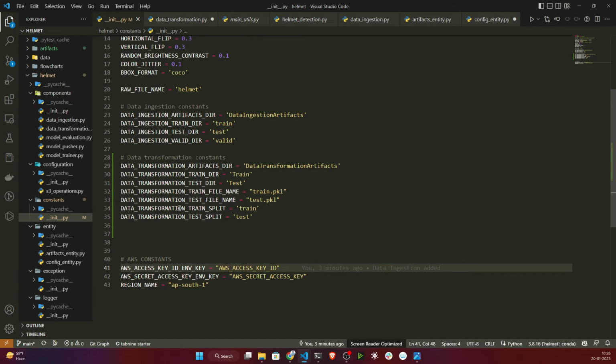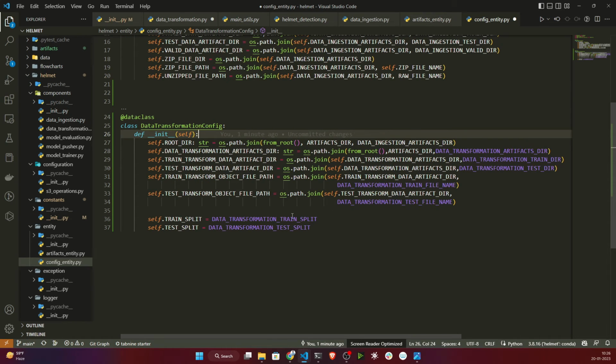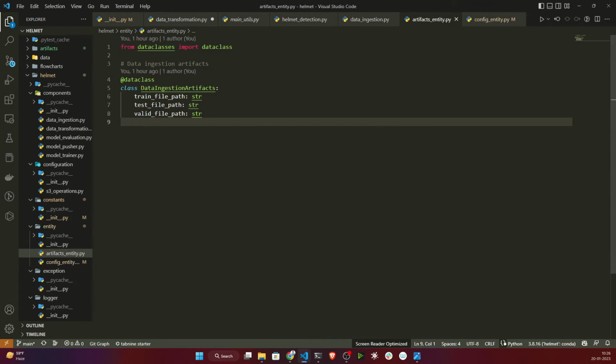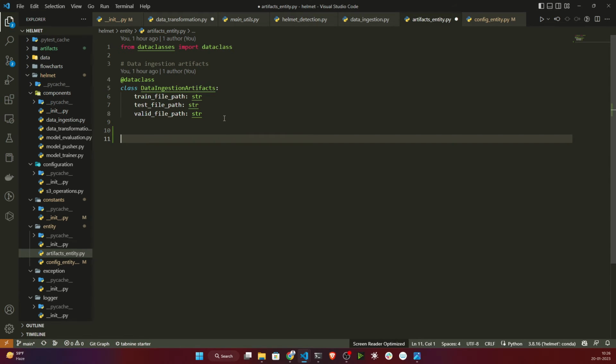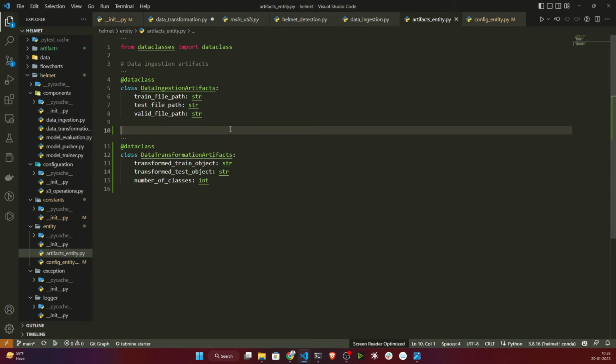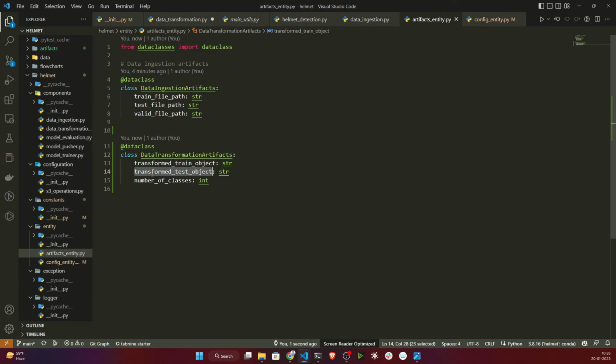I will show you how it will work whenever I execute this. Now if I open my entity, I think everything should be accessible. Similarly I also need to do my artifacts entity, because it will return your transformed data path. So here I will mention my data transformation artifact. It will return your transform train object, transform test object, and number of classes. These three things it will return.